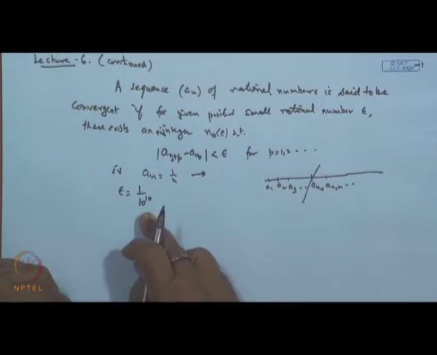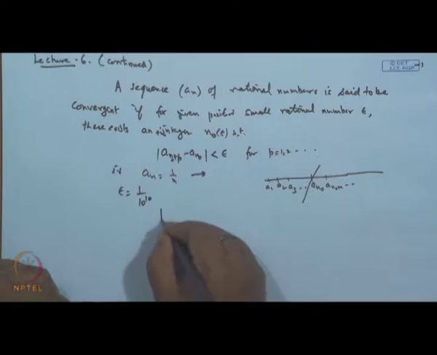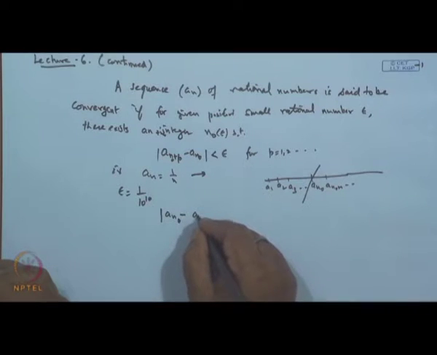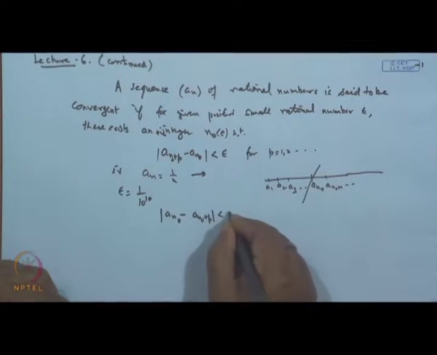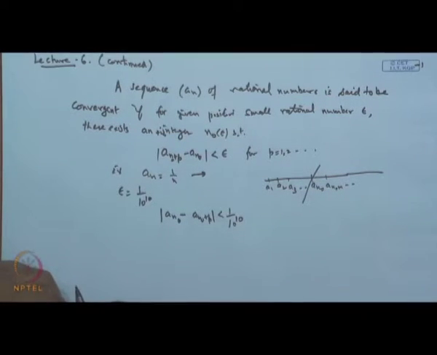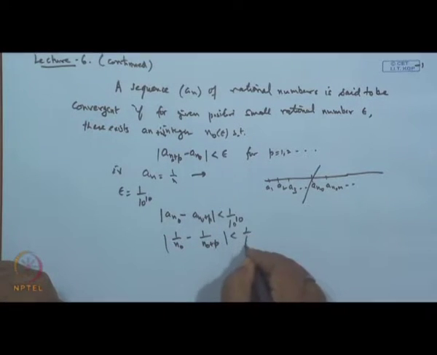Then corresponding to this epsilon one can find n naught such that mod of a n naught minus a n naught plus p is less than epsilon, which is 1 by 10 to the power 10. That is 1 by n naught minus 1 by n naught plus p, and this remains less than 1 by 10 to the power 10.